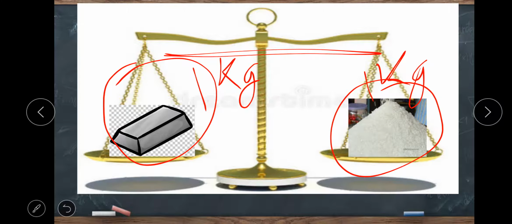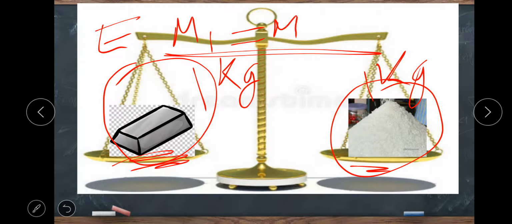Now take out and look at the 1 kg piece of iron and the 1 kg of sugar. You will notice that 1 kg of iron occupies less space as compared to 1 kg of sugar. Thus, equal masses of iron and sugar have different volumes.